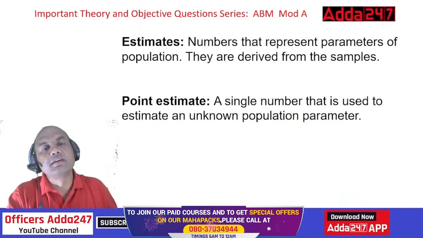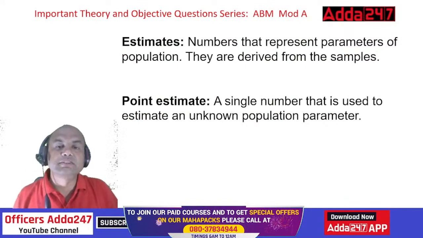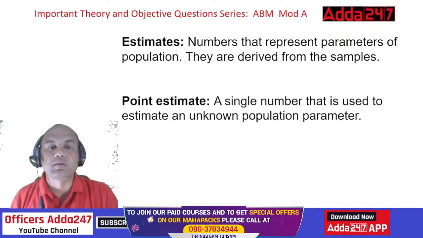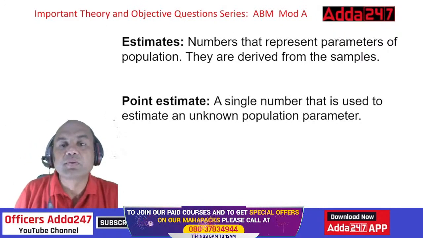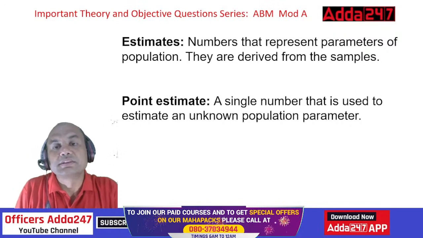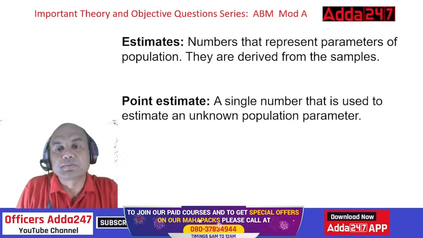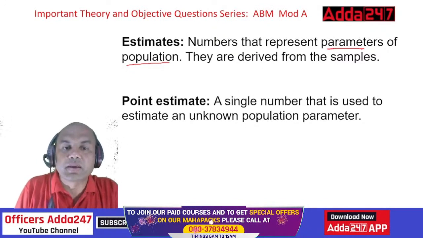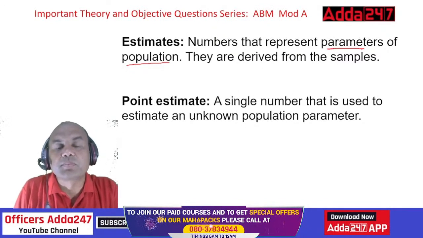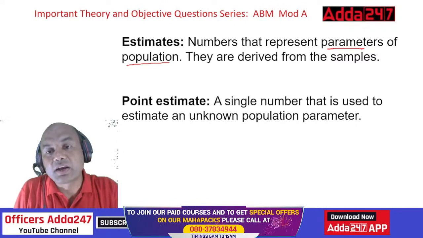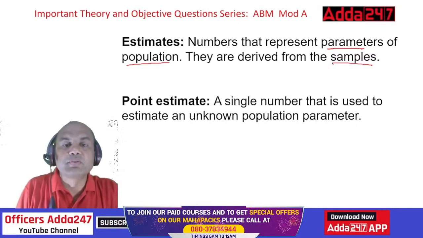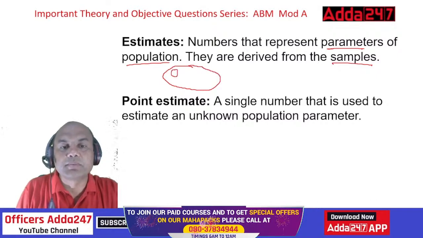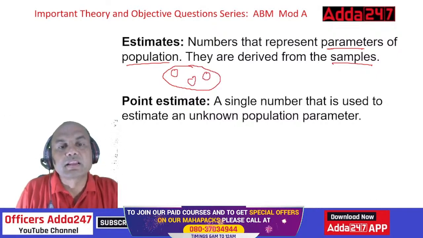Next theory: estimates. What is an estimate? Estimate means the number that represents the parameter of a population. Now remember, estimate is always for a population. So whenever I am using the word estimate, I am using it for the population always. But it is derived from the samples. Remember, this is my total population. So I take samples over here, then come up with a number.